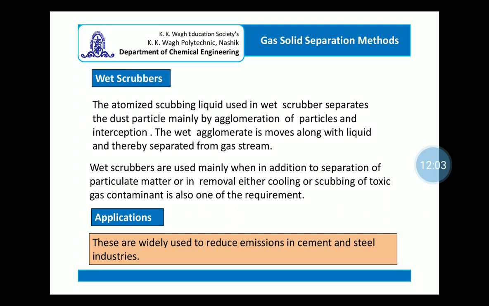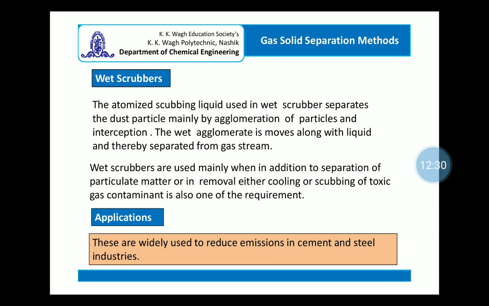Wet scrubbers are mainly used when, along with the removal of solid particles present in a gas, you are required to cool the gas. At the same time, if there are some gaseous contaminants present which need to be removed from the gaseous stream, then in such cases wet scrubbers are used.